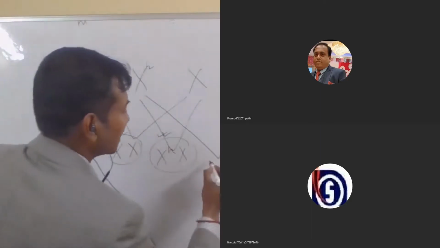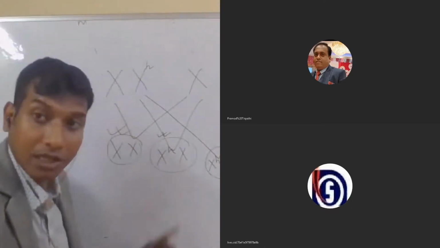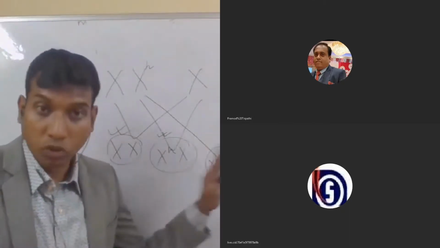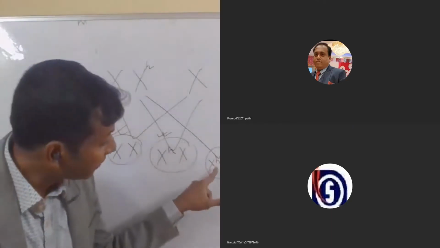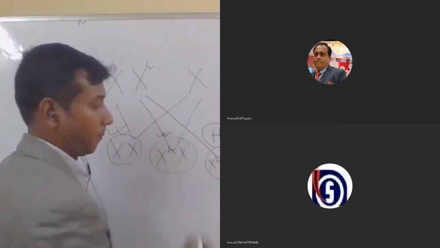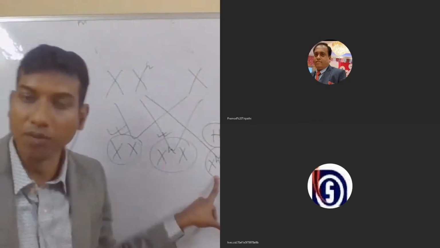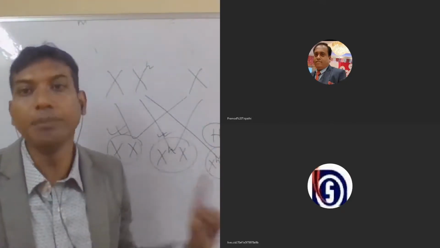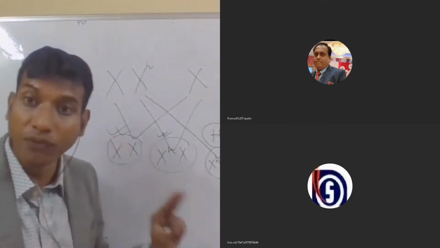Then this is the male. The male is not having two X chromosomes. The male is having one X chromosome and one Y chromosome. So if the X chromosome is affected, obviously they become hemophilic. So a non-hemophilic couple has given rise to a hemophilic child. But in this case, the hemophilic child will only be a male. A non-hemophilic couple is not going to give rise to a hemophilic female. They can give rise to a carrier female, of course.